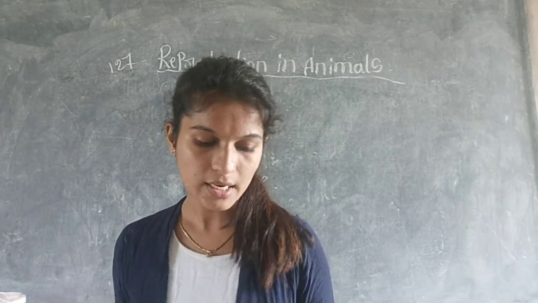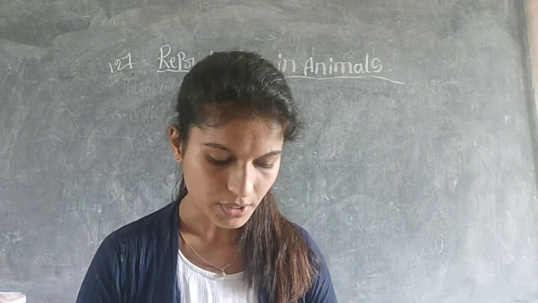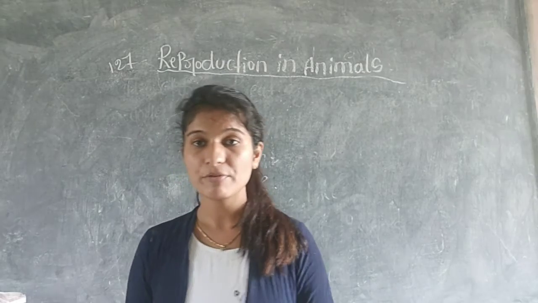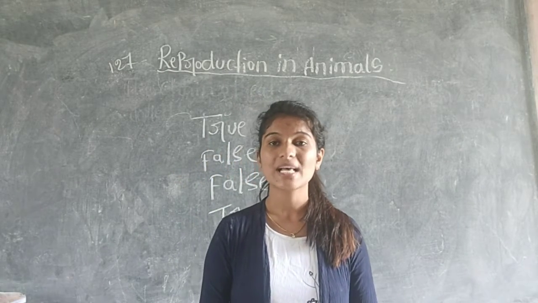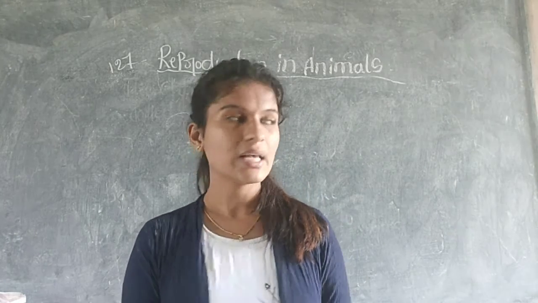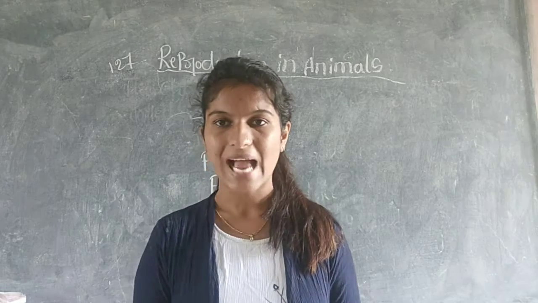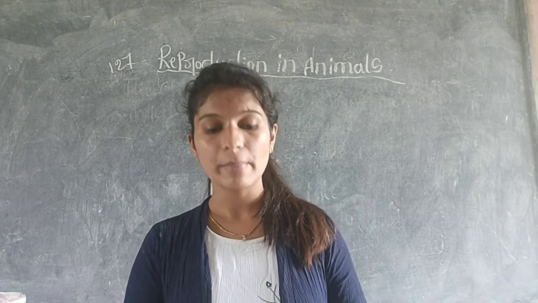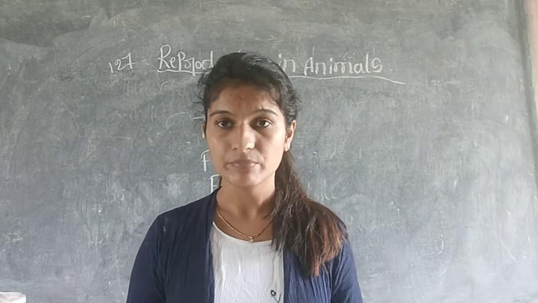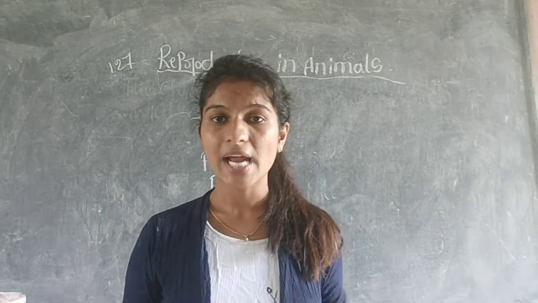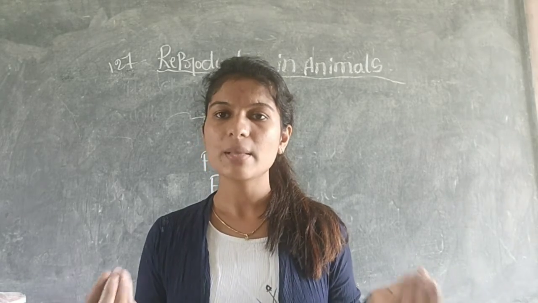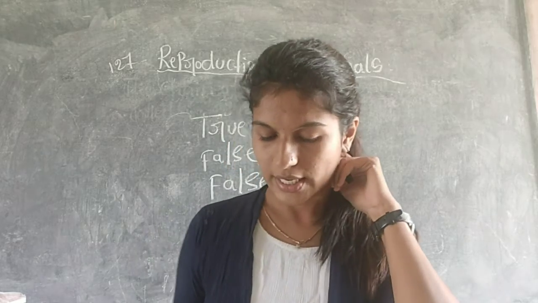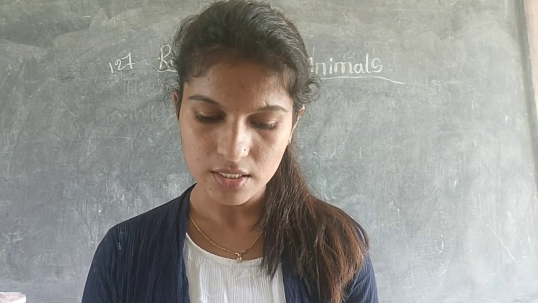Multiple choice questions are there, like, eggs of frogs hatch into what? Eggs of frogs hatch, I told you, into the baby frog. What do we call the baby frog? The baby frog we call a tadpole. For example, what do you call a baby cat? We call it a kitten. And what do you call a baby dog? We call it a puppy. Like that, the baby frog also has a particular name. What do we call the baby frog? Tadpole.